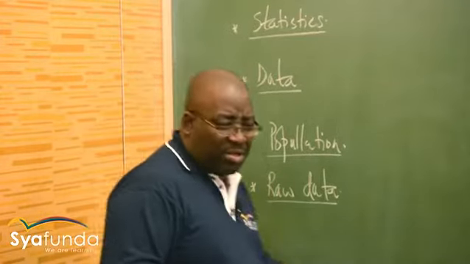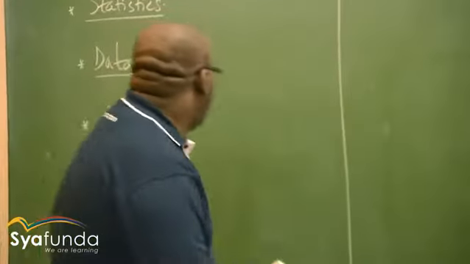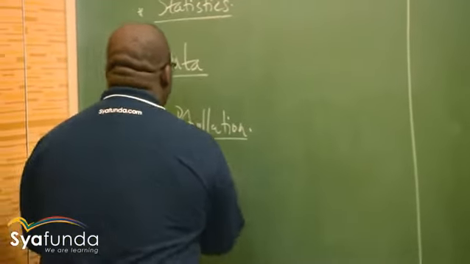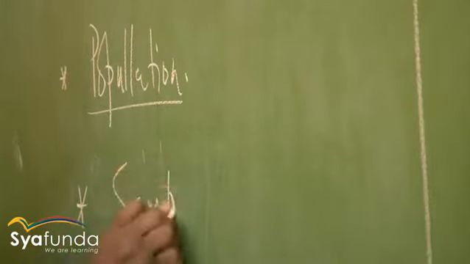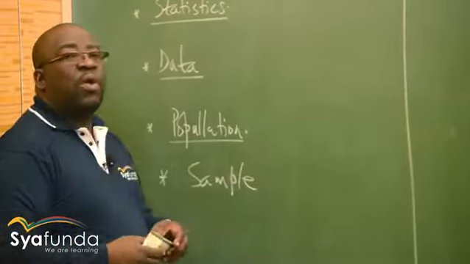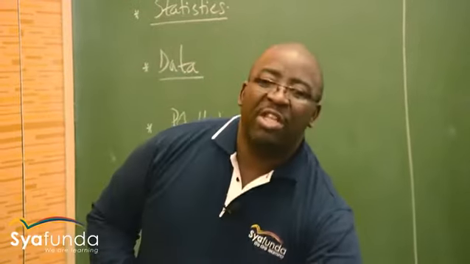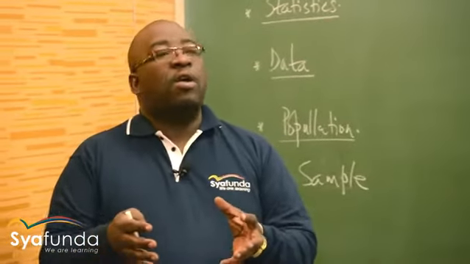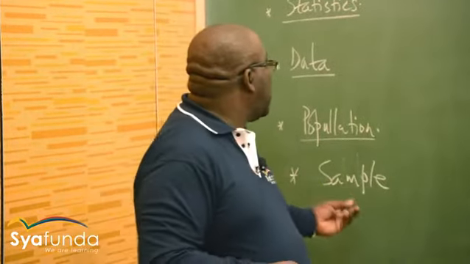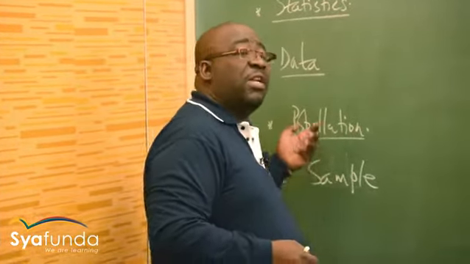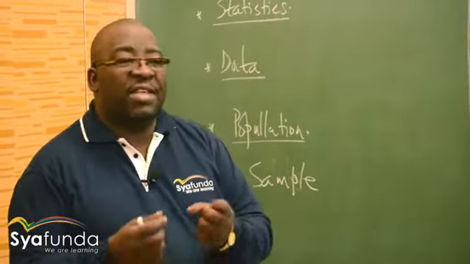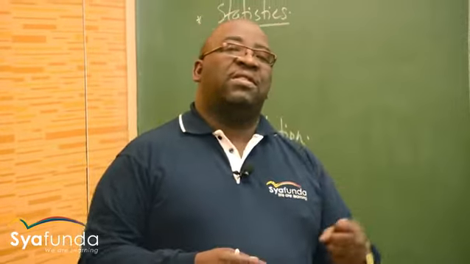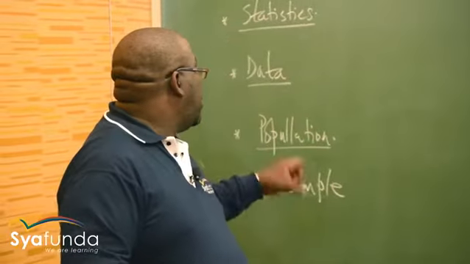Another term that I want us to talk about just after population, before I go to this raw data, is the term called the sample. What is the sample? A sample is where you go to a population, you just take a few group of observations or of people that are going to represent your population. They must share the aspirations of this population, where you don't take everyone, but to touch in that community to represent the population. So we call that a sample.